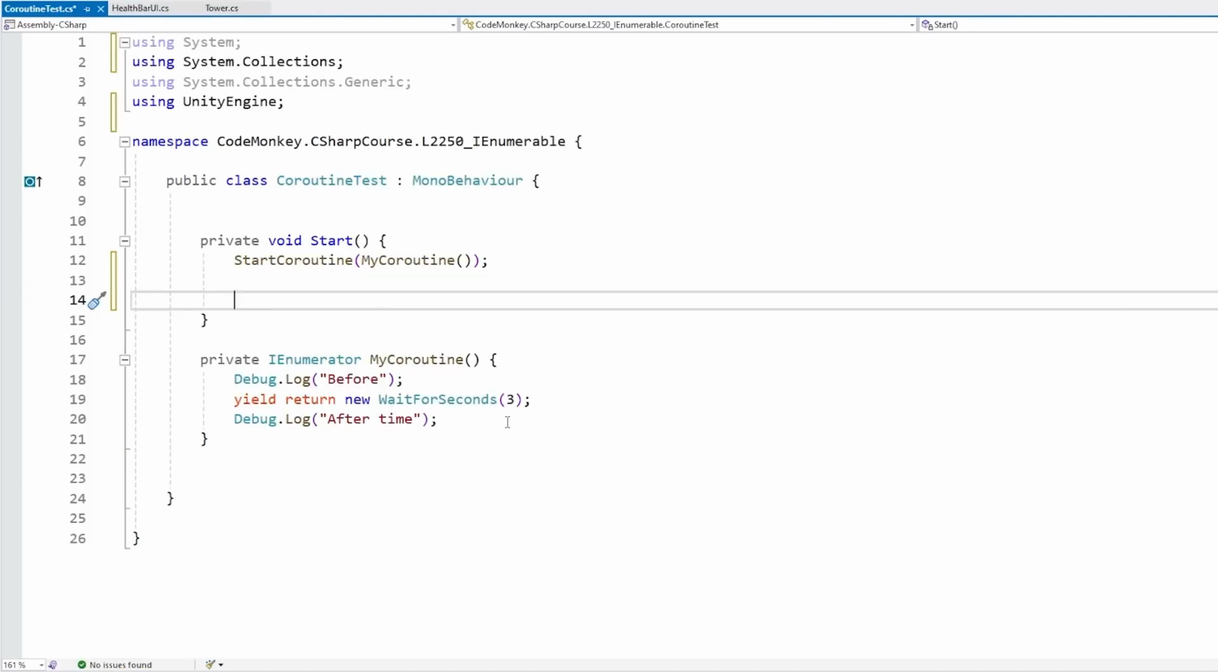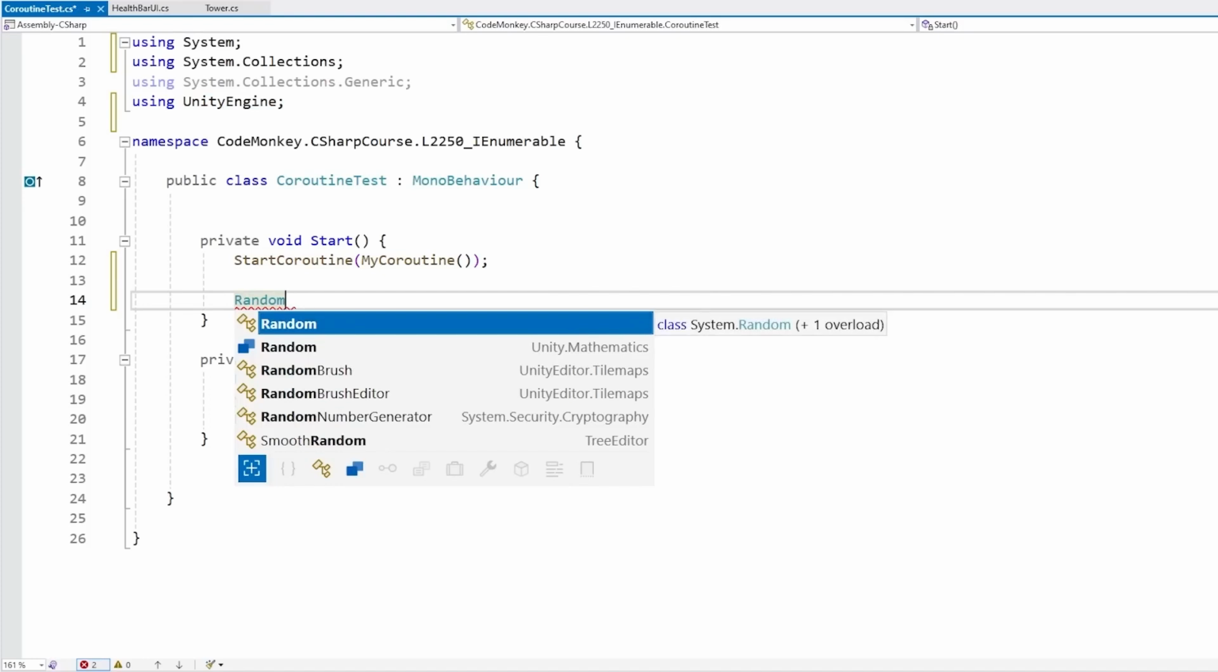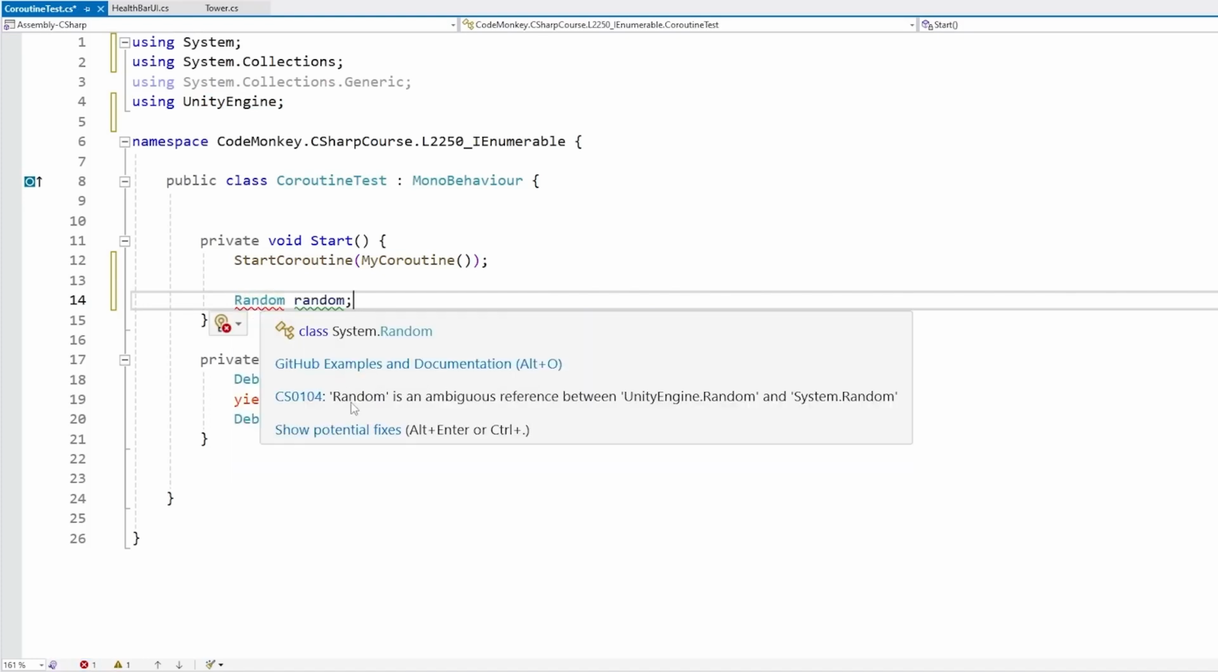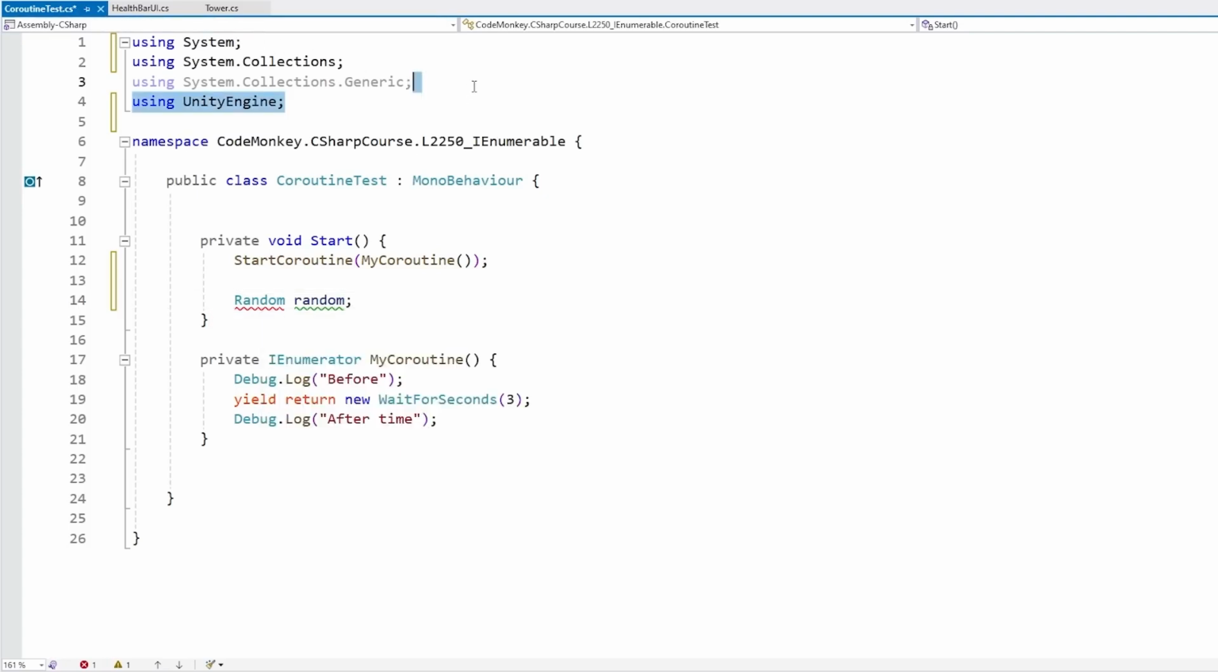Then another common issue is sometimes you have a conflict that the compiler cannot resolve. For example, over here, I added using system and using UnityEngine, and now I want to use the random class. But the problem is that there is a random class in both UnityEngine and inside of system. So the two namespaces that I'm using up here, they both have a class with the exact same name.